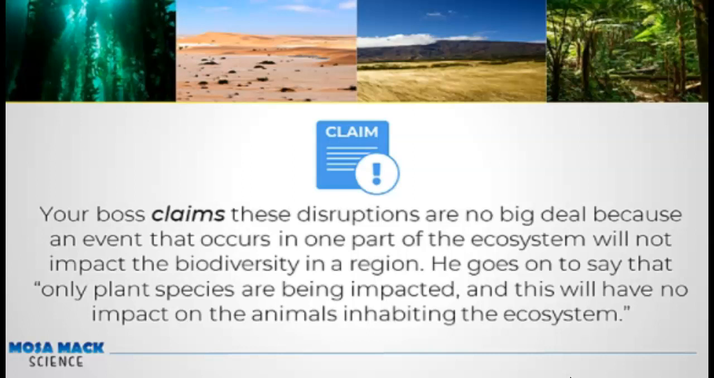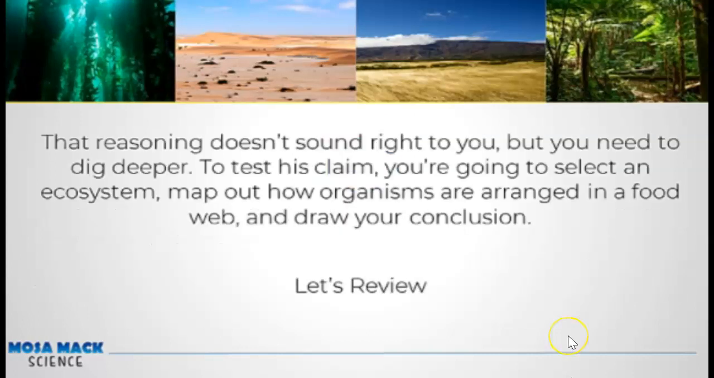He goes on to say that only plant species are being impacted, and this will have no impact on the animals inhabiting the ecosystem. Please remember that a claim is a statement believed to be true, in this case, by your boss. However, evidence must be collected and evaluated in order to validate or support this claim. You, however, being the fabulous science student that you are, think that this does not sound right to you, but you need to dig deeper. To test this claim, you're going to select an ecosystem, map out how organisms are arranged in a food web, and draw conclusions.